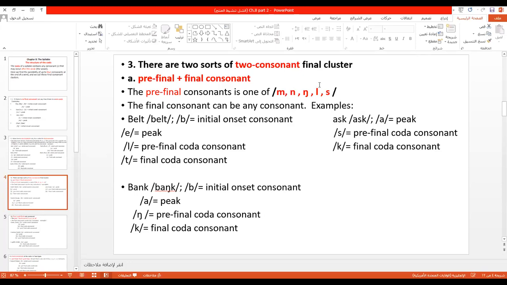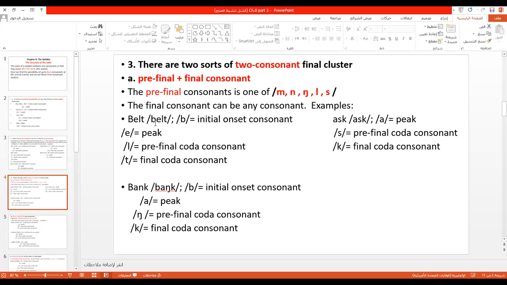If there are two consonants in the coda and the first one, immediately after the peak, is one of these, these are called pre-final. So of course, any consonant that comes after them, we call them final. As you see, the final consonant can be any consonant.